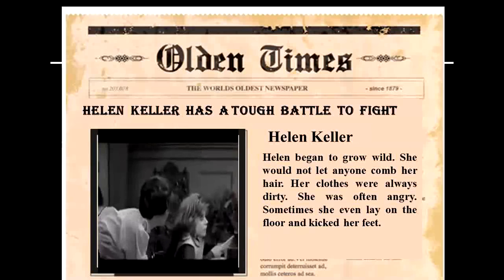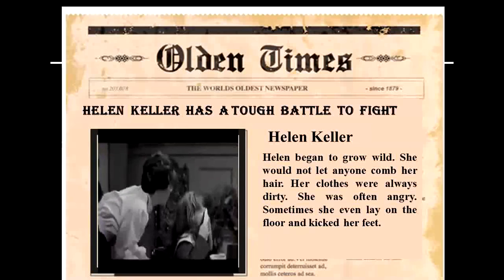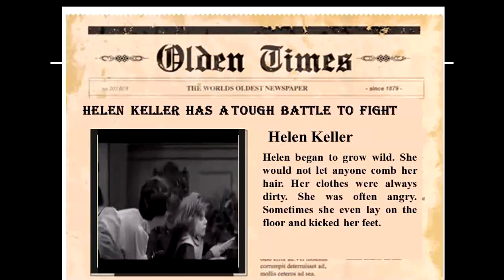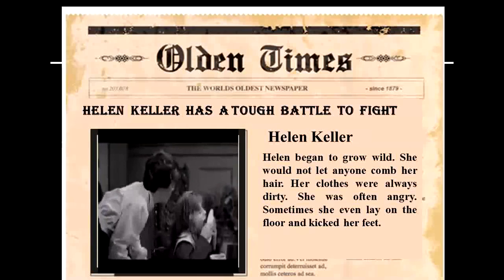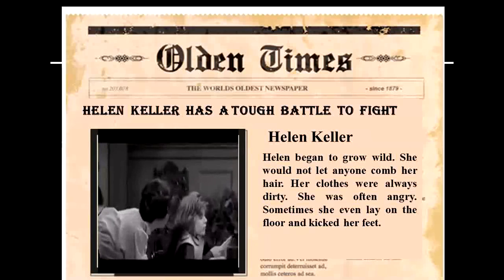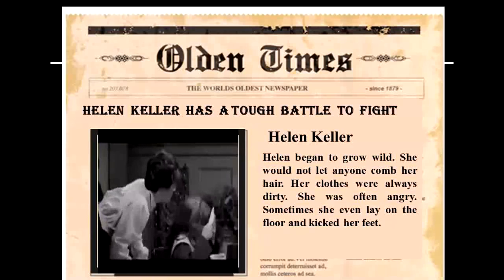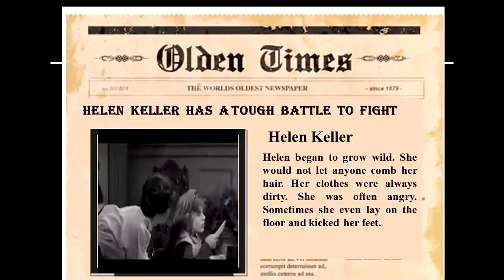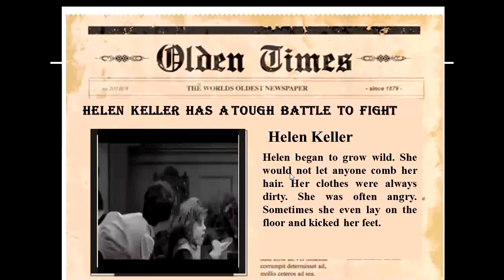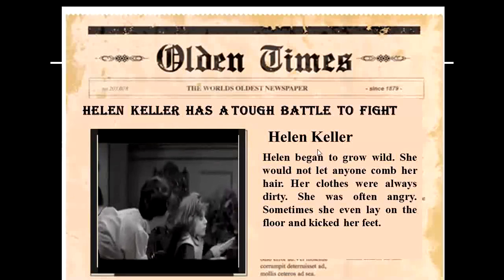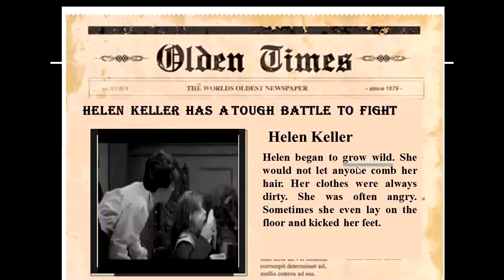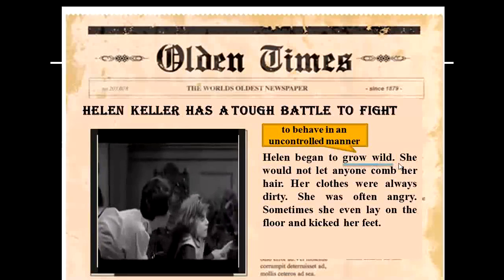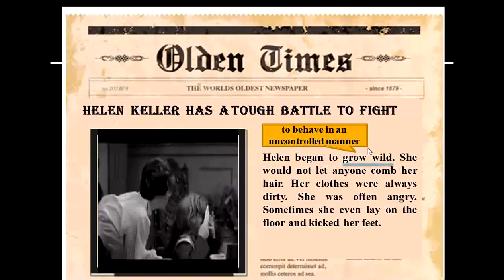In this paragraph, we get to know how Helen's behavior changes after she became deaf and blind. Being deaf and blind stopped her from communicating with others. She could not express her thoughts and feelings even to the people who were close to her. And this made her frustrated and angry. So after becoming deaf and blind, Helen started showing wild behavior. Here, the expression grow wild means to behave in an uncontrolled manner.